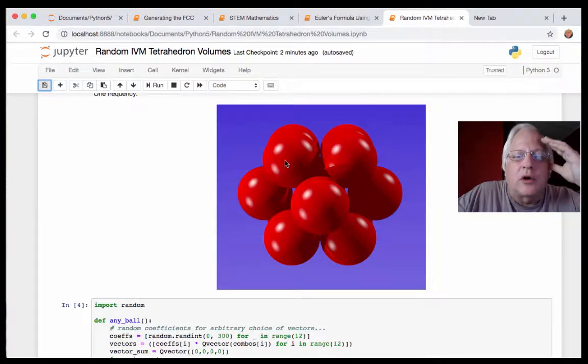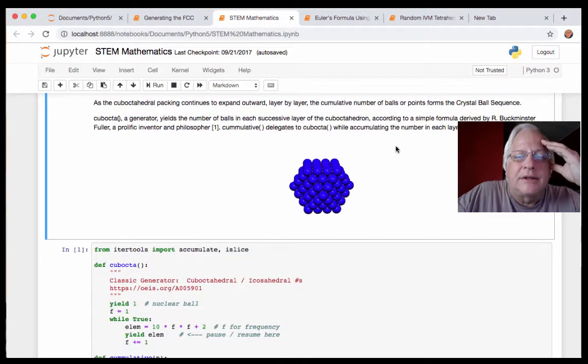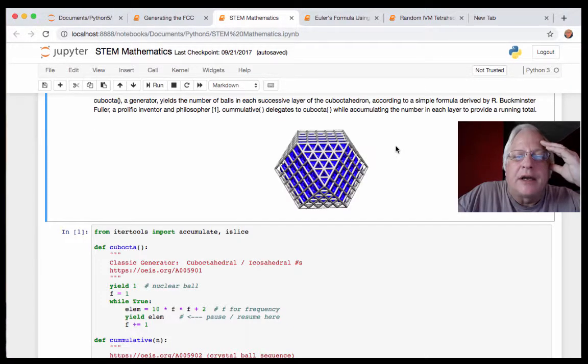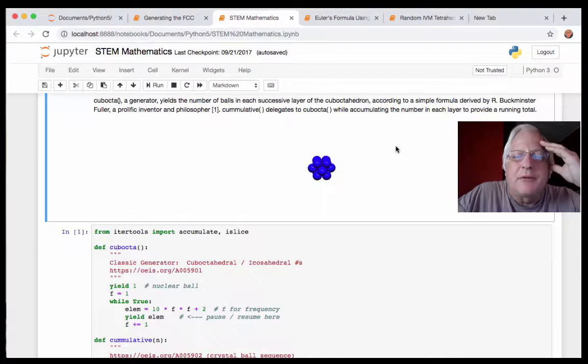So if the corners of your tetrahedron are all at the centers of IVM spheres, i.e. CCP spheres, right? We pack this arrangement going on out layer upon layer like this, and we fill space. And then we randomly pick any four of those vertices. Chances are any four balls anywhere, right? Any layer, any distance. Just pick four of them.